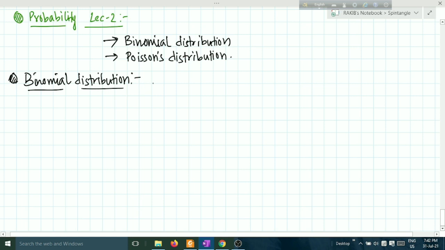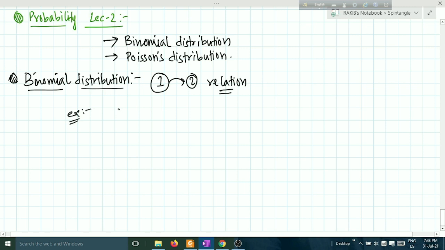If there is a one-to-one relationship, that means there can happen two events, either this or this. In this case, we use binomial distribution. Say one example.